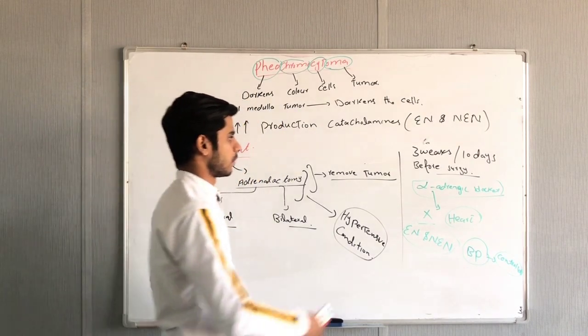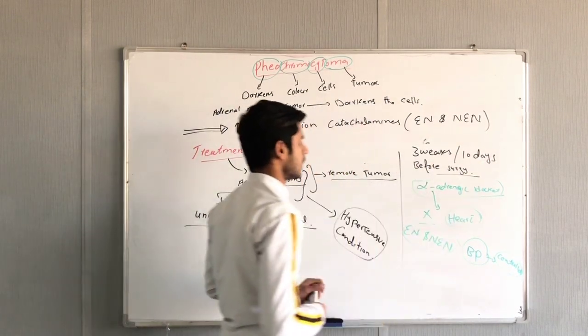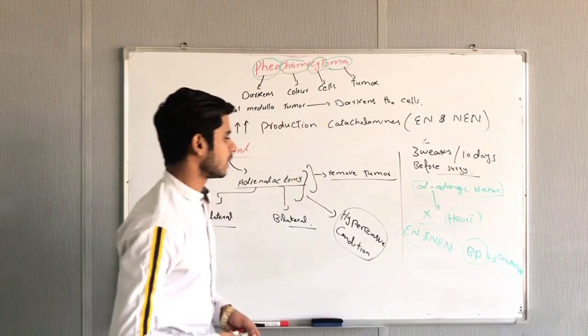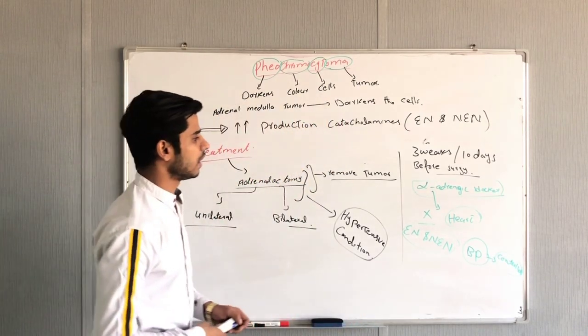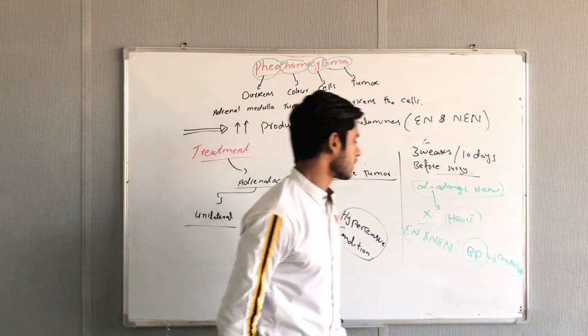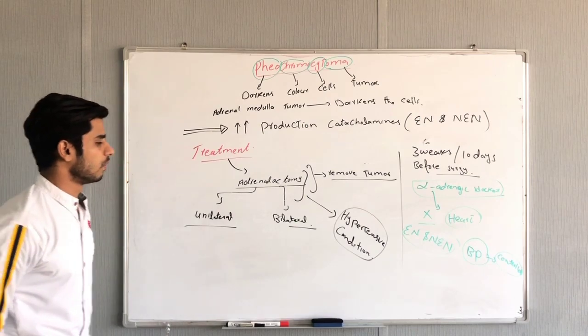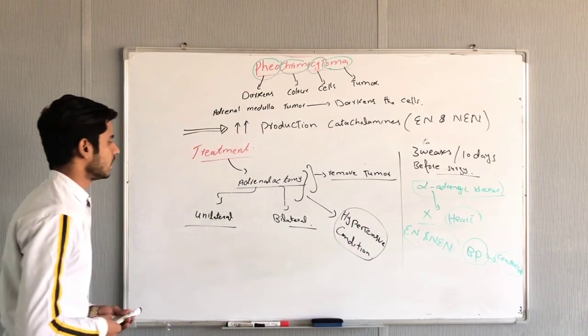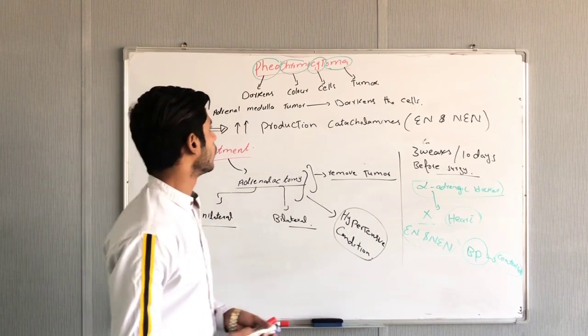So what we will do, 3 weeks or 10 days before surgery, is give the alpha adrenergic blockers that will block the action of epinephrine and norepinephrine on the heart. So the blood pressure will not increase, and blood pressure is controlled. Then we will have overcome the hypertensive conditions during the surgery. So this was the treatment of pheochromocytoma.